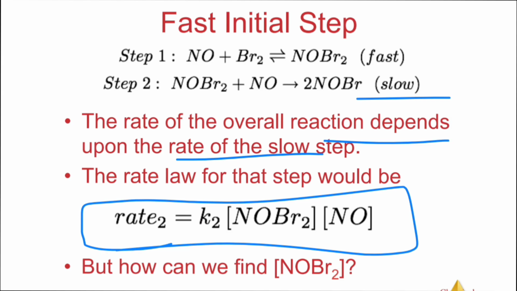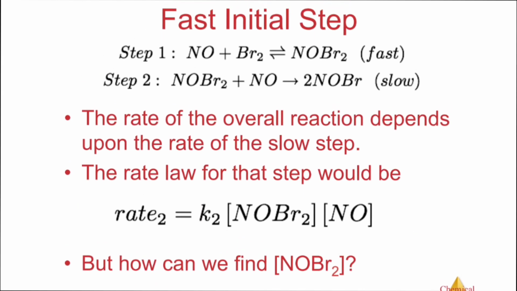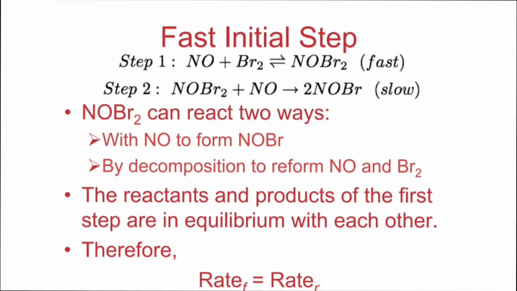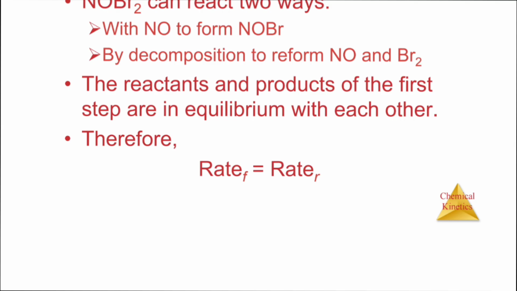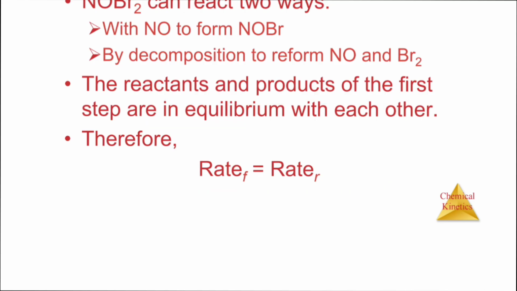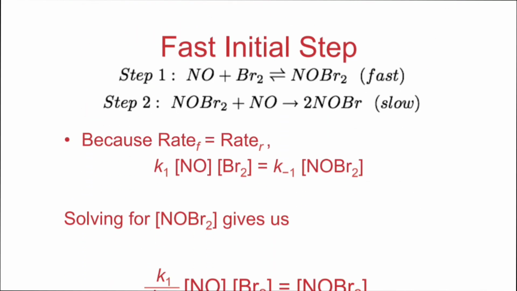But how can we find this? By using this fast step, but our rate equation will be written according to the slow step. The reactants and products of the first step are in equilibrium with each other, therefore the rate of the forward reaction is equal to the rate of the reverse reaction. So this will be written like this.